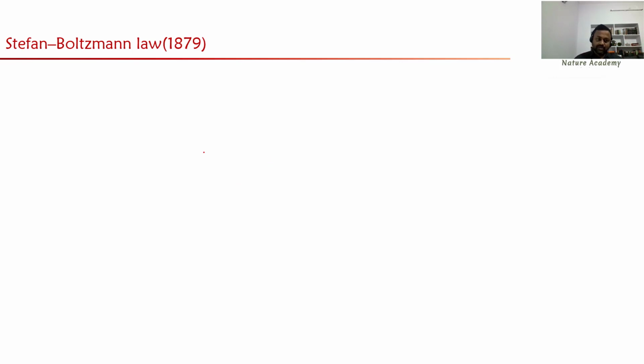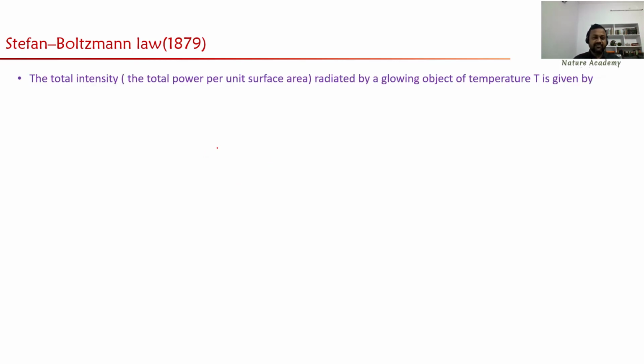Okay. So I will start with the Stefan-Boltzmann law. Stefan and Boltzmann tried to give the expression for the total intensity radiated by a glowing object at temperature T. What do you know about intensity? What is the definition of intensity? Intensity is total power per unit area. So the formula is given by A sigma T power 4. What is A here? What is sigma here? What is T? I will write it here.